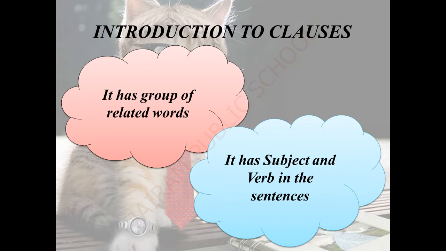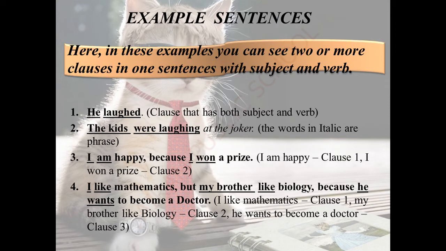First of all, we can see the introduction to clauses. Clauses are a group of related words. A clause has a subject and verb in the sentence. It is related to the main clause and subordinate clause. Here are some example sentences for clauses. In these examples, you can see two or more clauses in one sentence, each with a subject and verb.